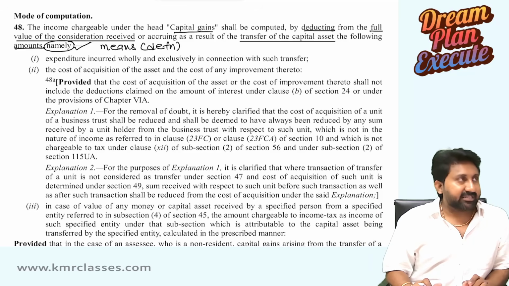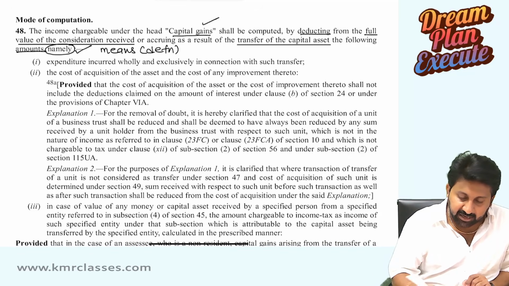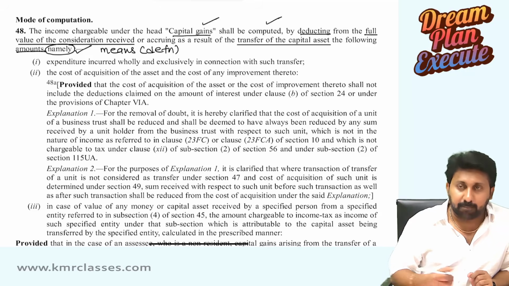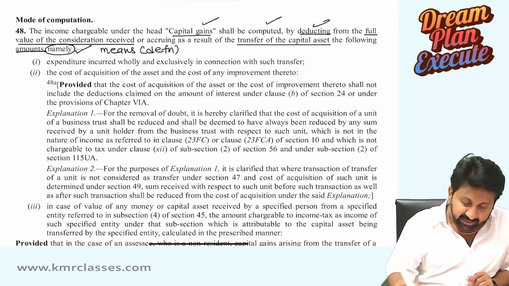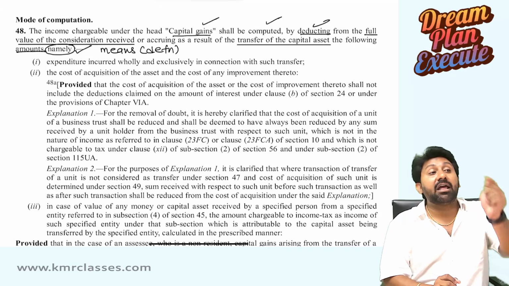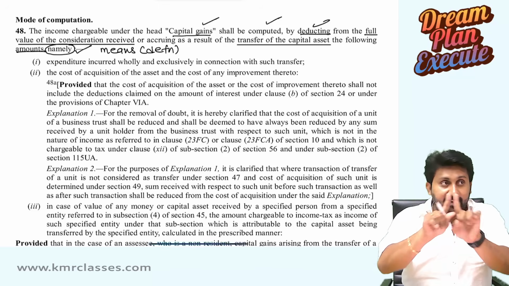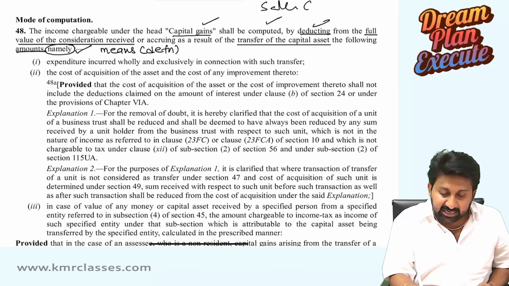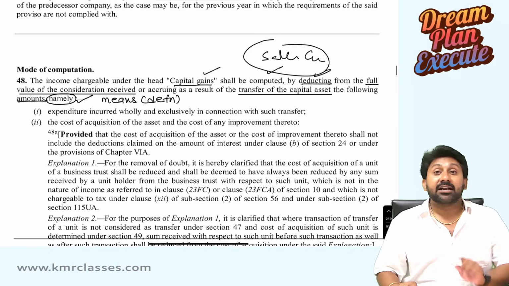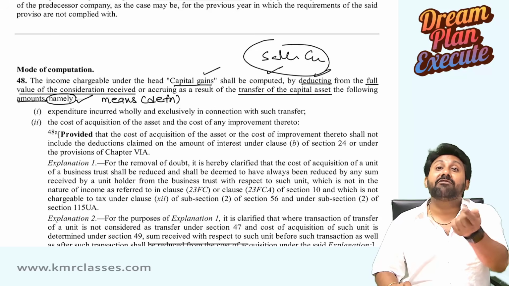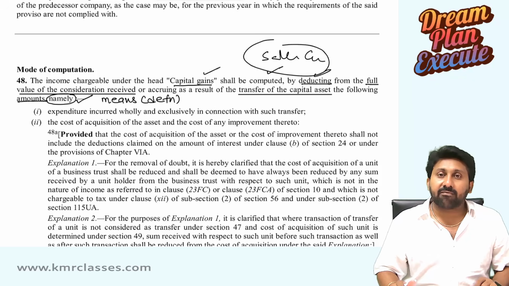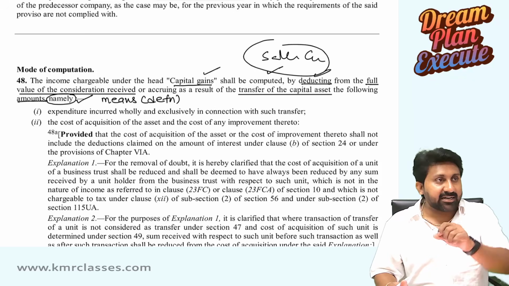Okay, let's read. Income chargeable under the head capital gains shall be computed by deducting from the full value of consideration. Never use the word sale consideration, because sale is only one of the ways of transfer. If there is a sale, sale consideration will be there.